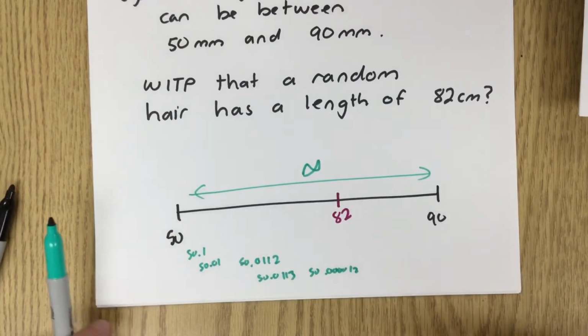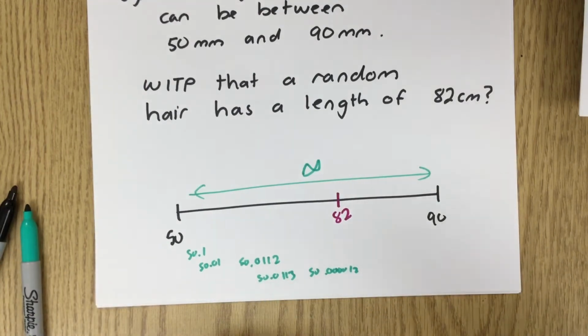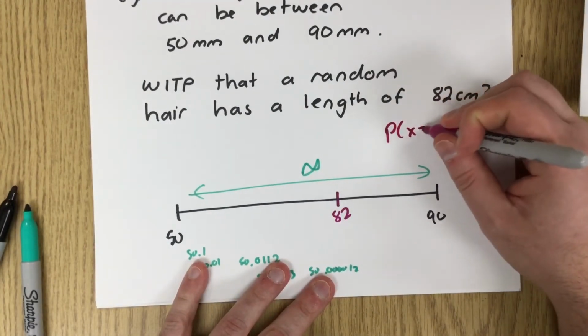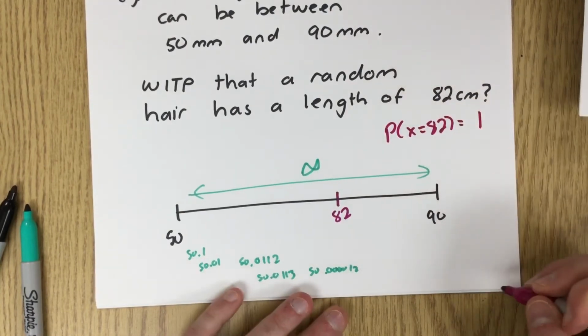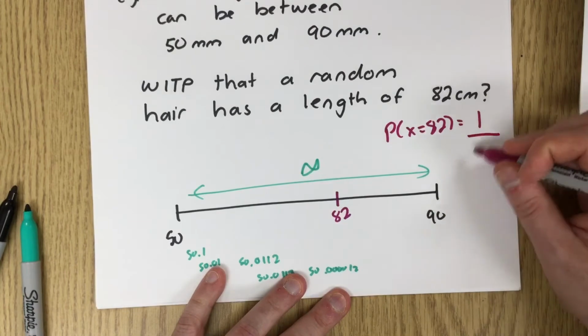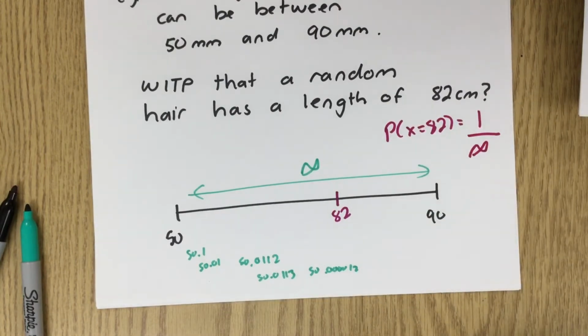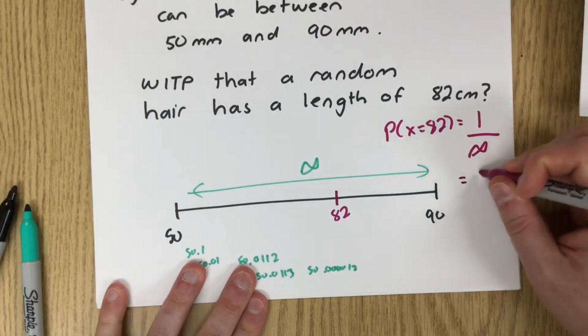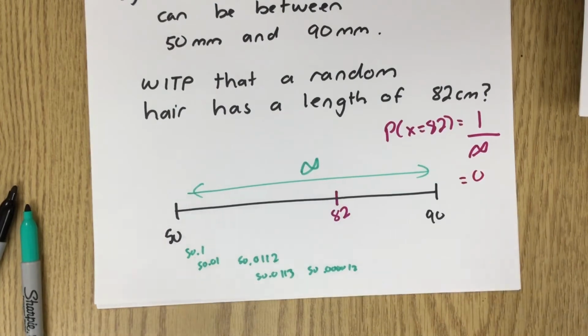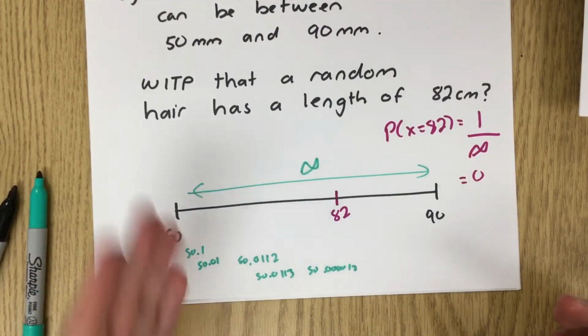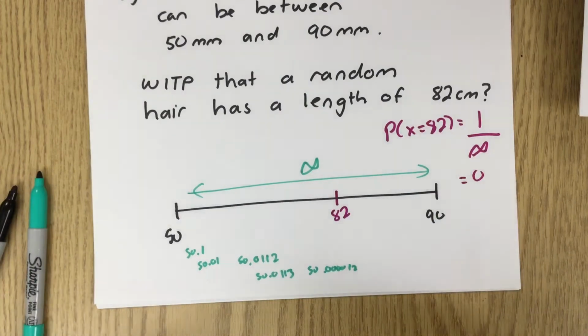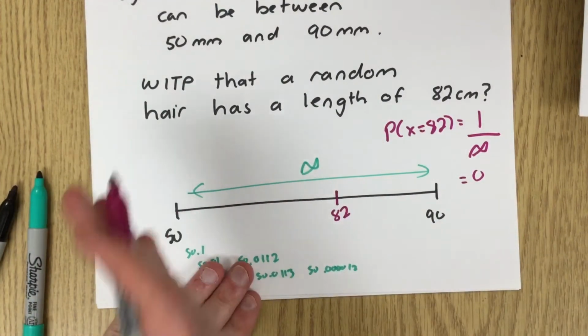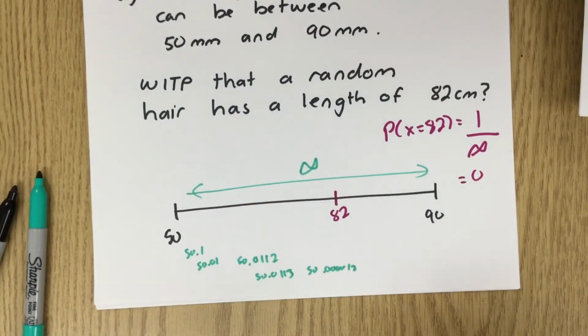And I want to know the probability of being exactly 82. So the probability that x is 82: there's one way for it to be 82, and there's infinitely many other answers, and 1 divided by infinity is 0. So the probability that a hair is exactly 82 centimeters is actually 0. And that's true for any value. There's nothing special about 82. The probability of it being 81 is 0. The probability of it being 73.2 is also 0. So the probability of it being a specific number is 0.